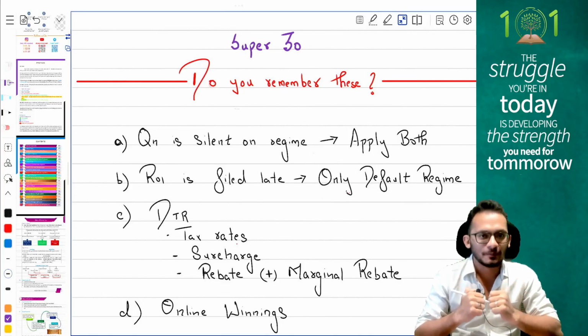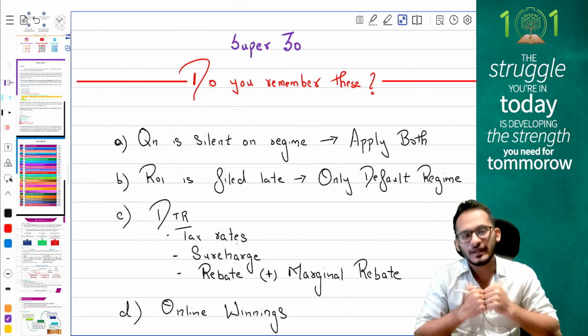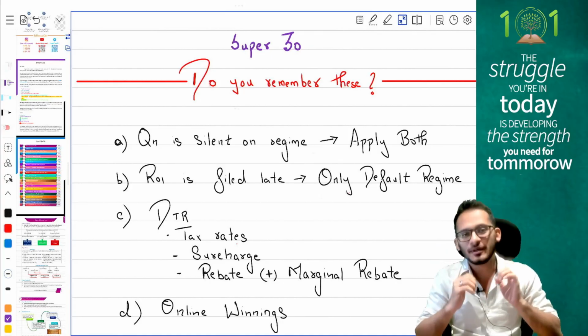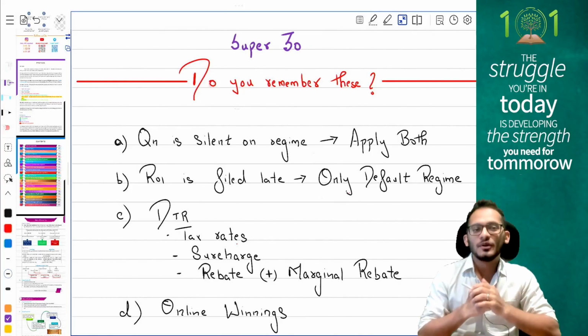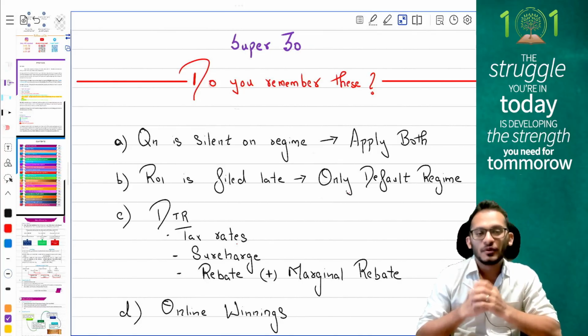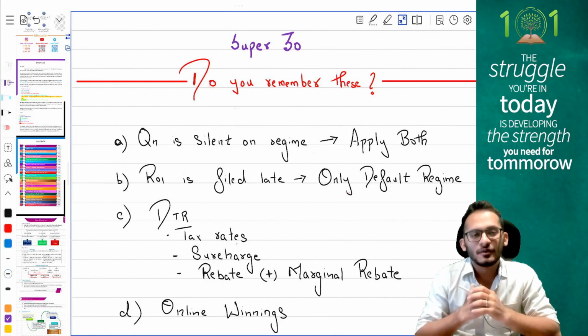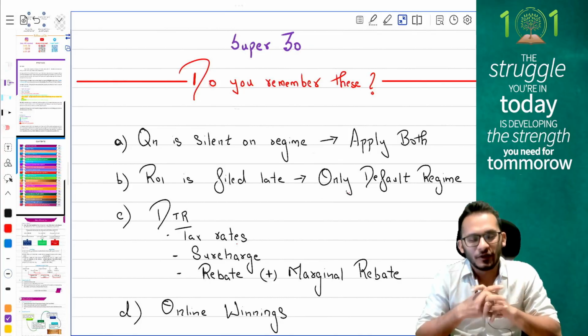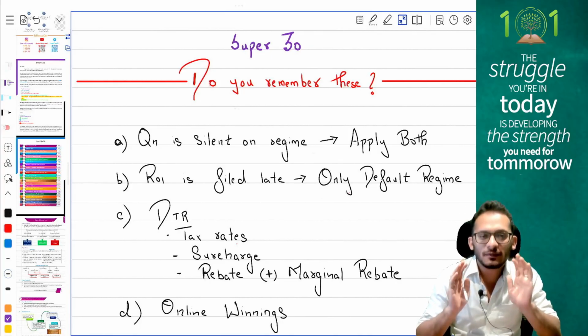your taxation. Yes, one of the most scoring papers for your exam, and this time's exam, like I told you last time itself, is going to be very predictable. Today, I am going to shoot a small video for you where I'm going to do some super 30 questions which we are going to discuss together, and we're going to try to see if you're able to remember these for your exams.